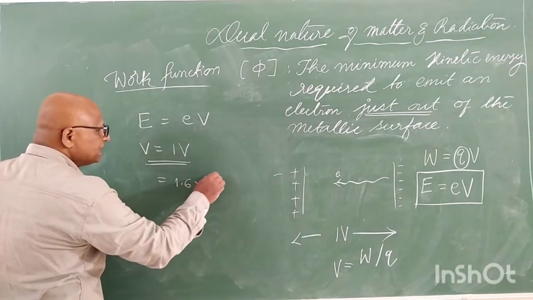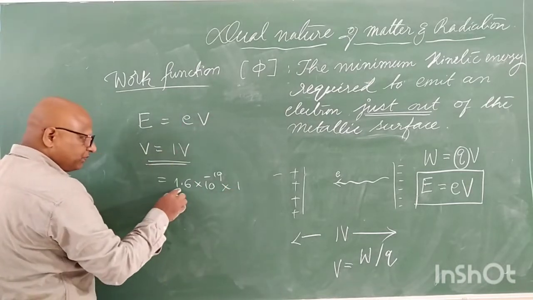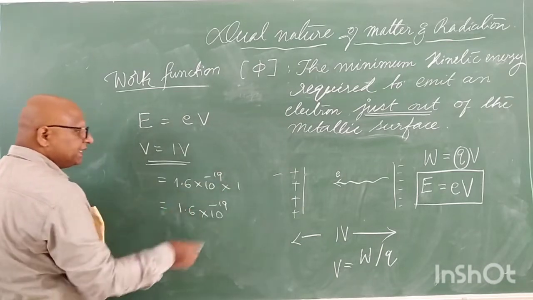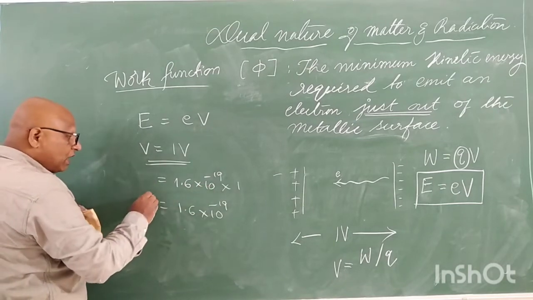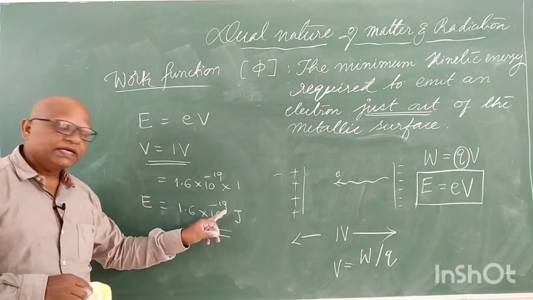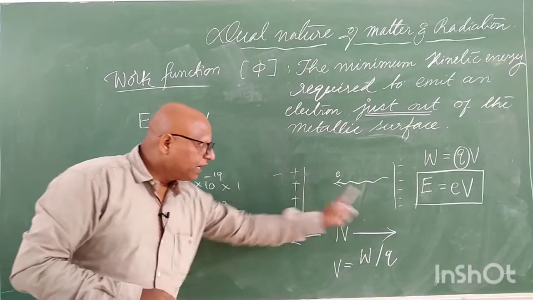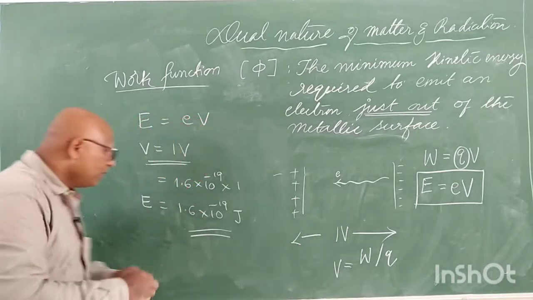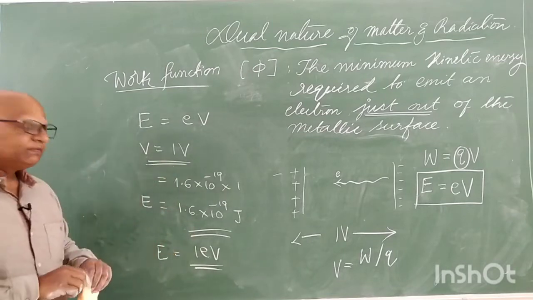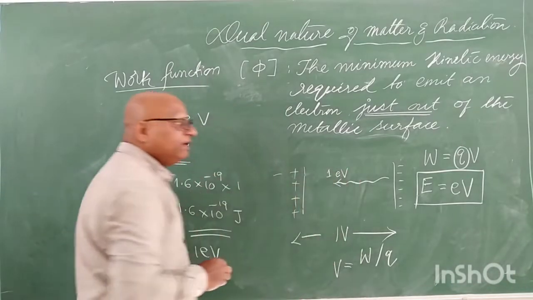1.6 into 10 to the power of minus 19 coulomb of charge multiplied by 1, because the voltage here is 1. That's why 1.6 into 10 to the power of minus 19 itself is coming. It is not charge now, it is energy now. That's why it is to be measured in joule, right? 1.6 into 10 to the power of minus 19 joule is the energy corresponding to an electron moving under the potential difference of 1 volt. We call this energy 1 eV. This electron has 1 eV energy.